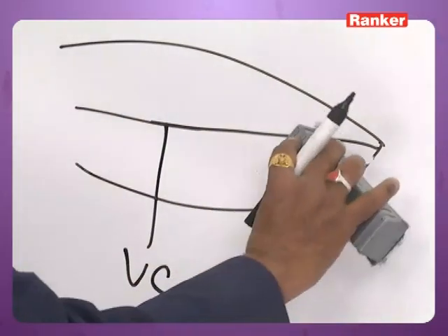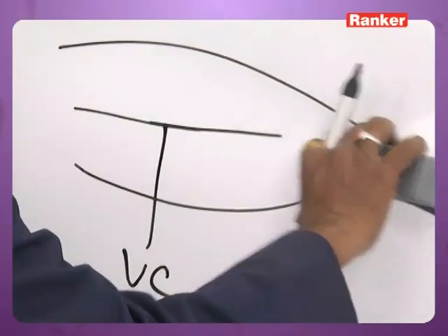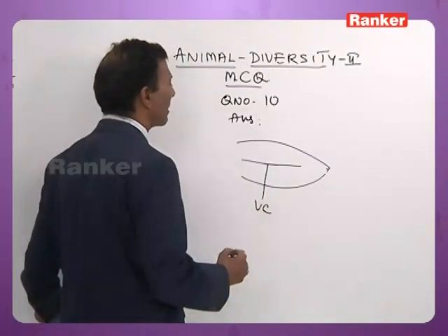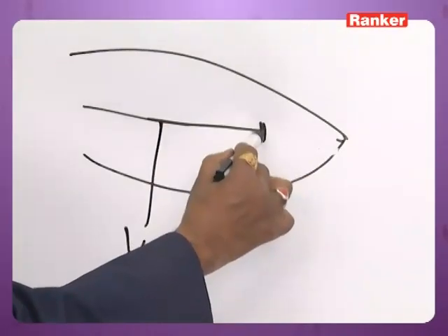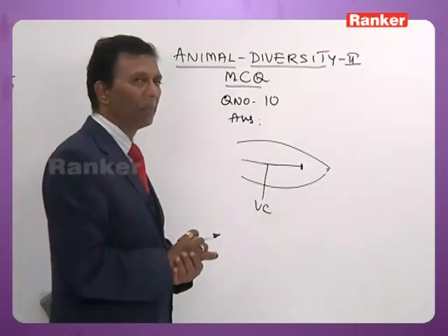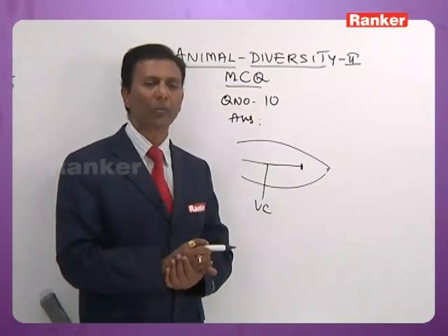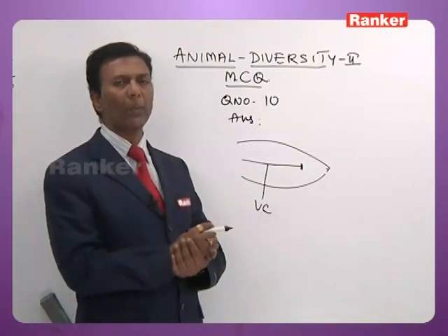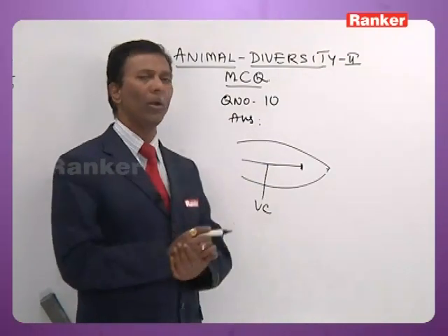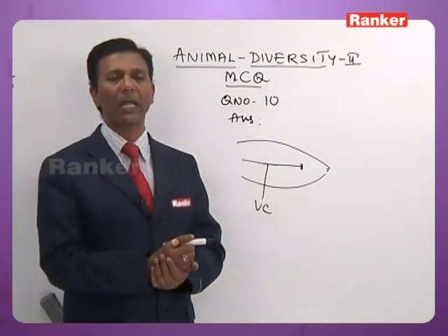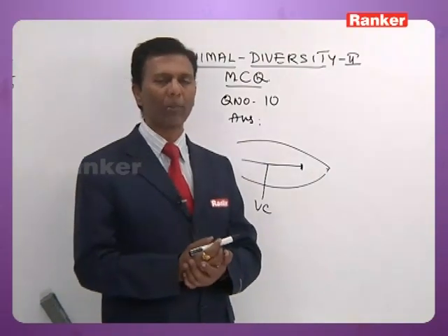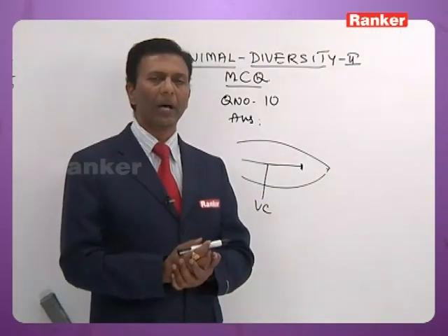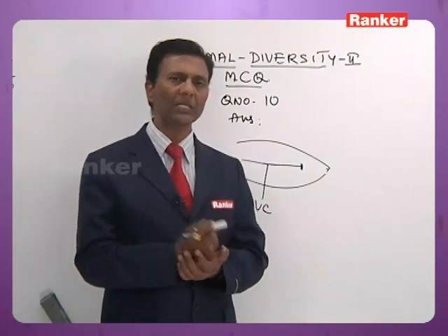Diphycercal means the vertebral column extends up to the base of the caudal fin. It doesn't extend up to the tip. Suppose it extends up to the tip, it is called protocercal. It extends only up to the base, and the caudal fin may be lobed or non-lobed. For instance, Latimeria chalumnae is trilobed, while in most lungfish it is non-lobed.